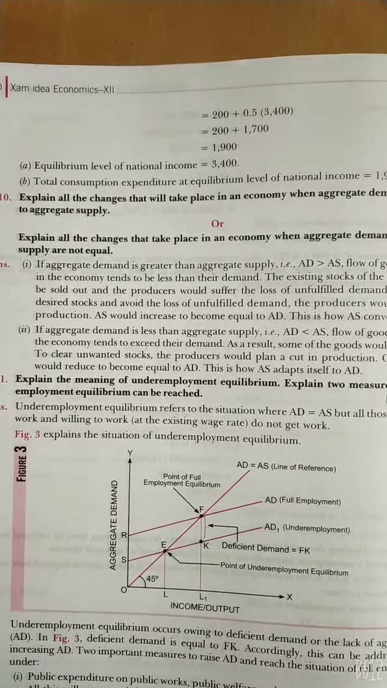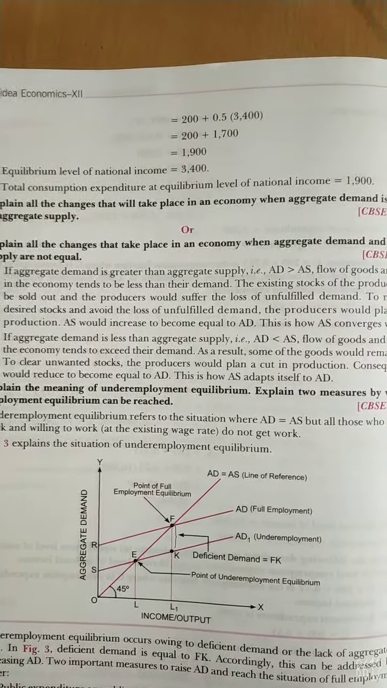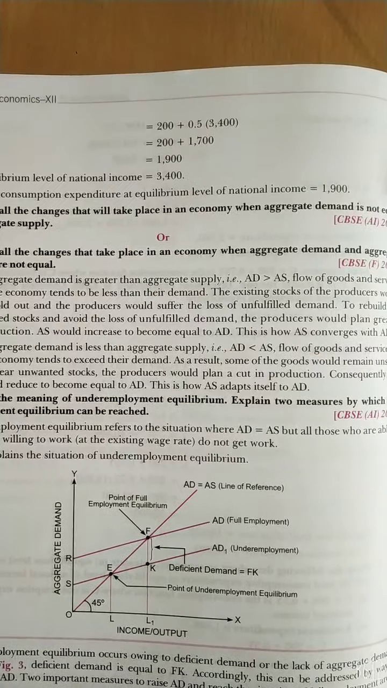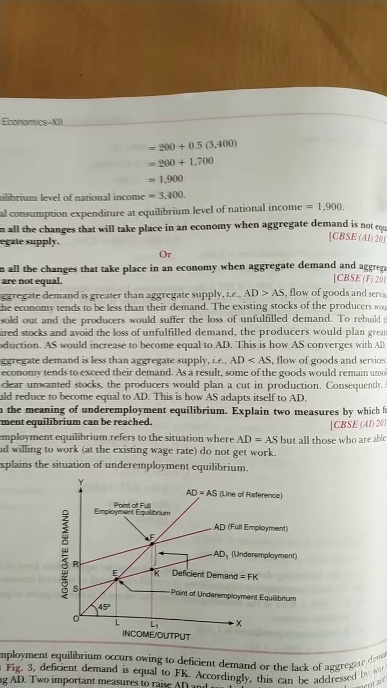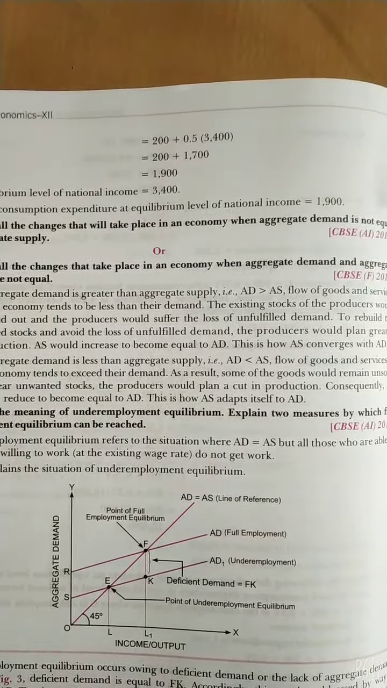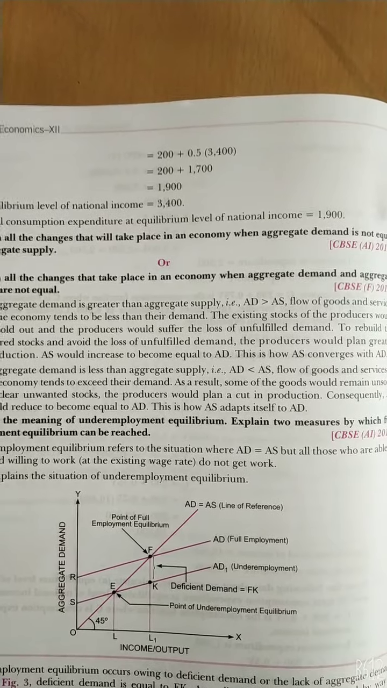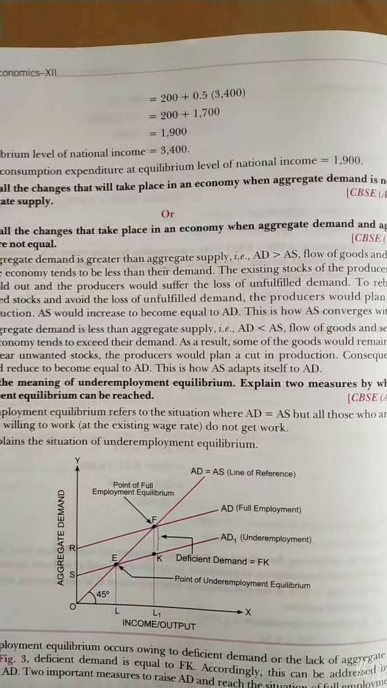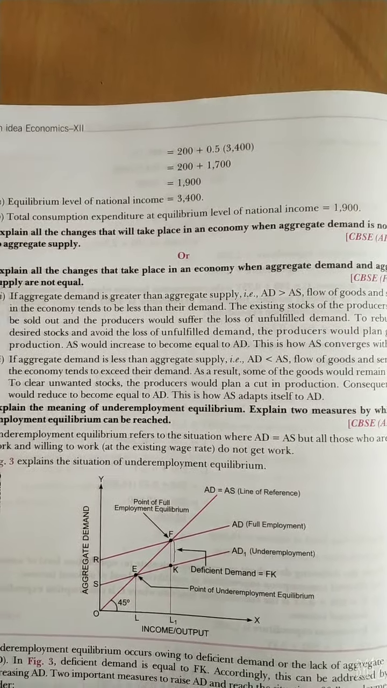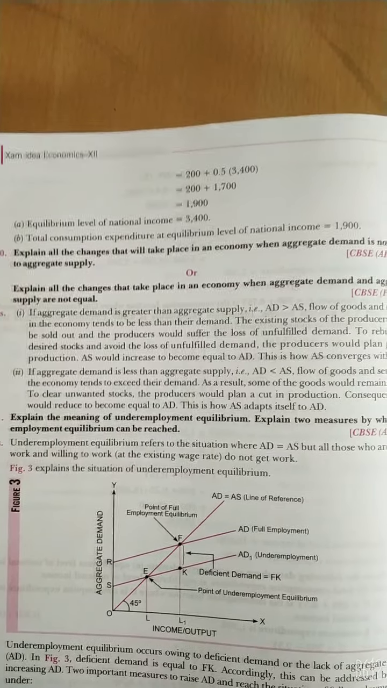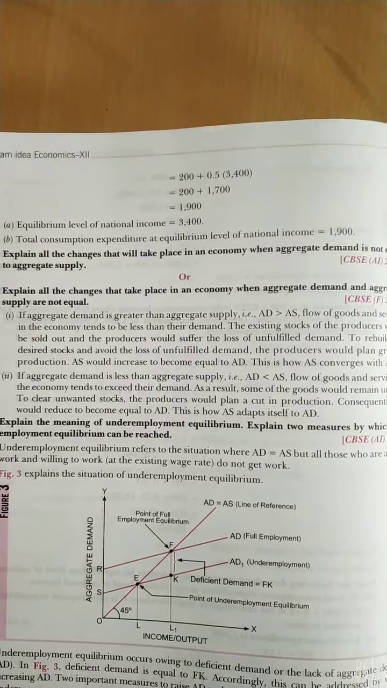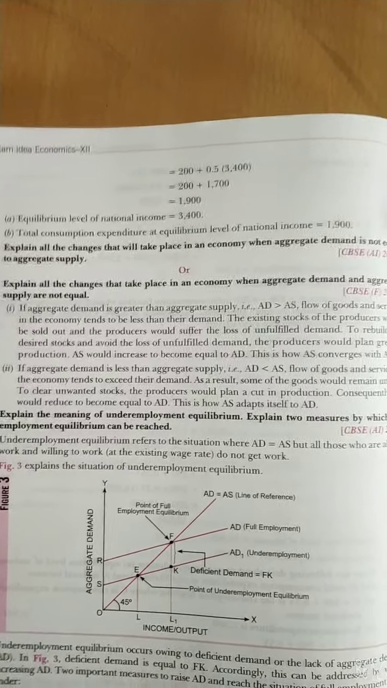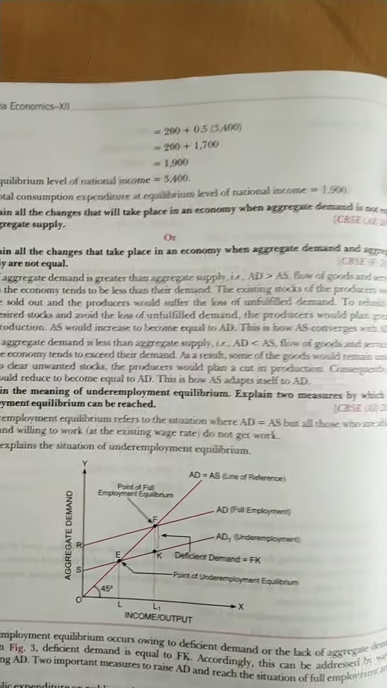The first point: if aggregate demand is greater than aggregate supply, that is AD is greater than AS, the flow of goods and services in the economy tends to be less than their demand, and the existing stock of the producer would be sold out and the producer would suffer the loss of unfulfilled demand. To rebuild the desired stock and avoid the loss of unfulfilled demand, the producer would plan greater production, as aggregate supply would increase to become equal to aggregate demand. This is how aggregate supply converges with aggregate demand.